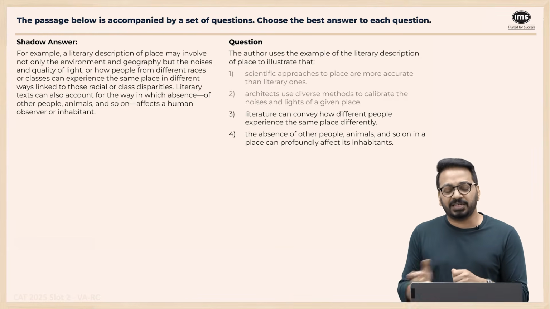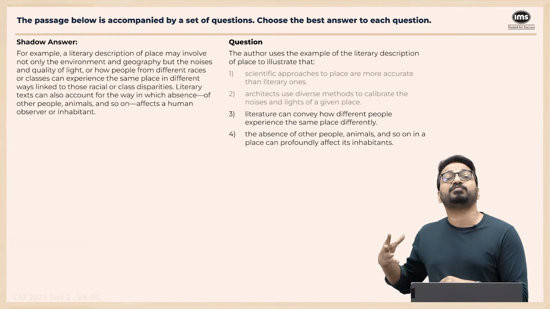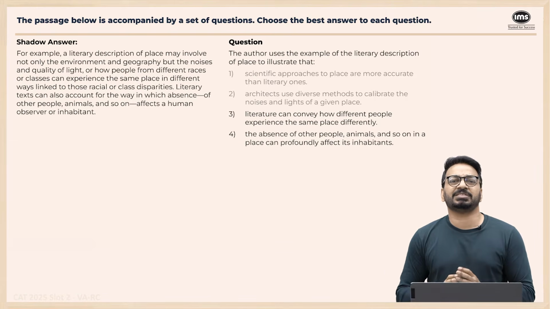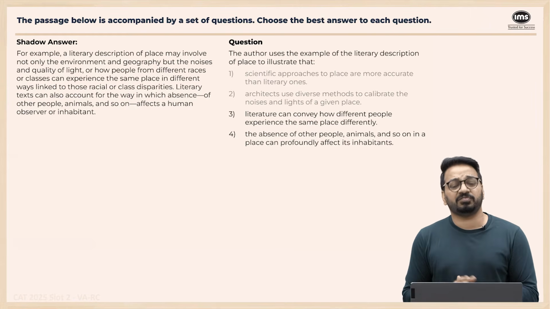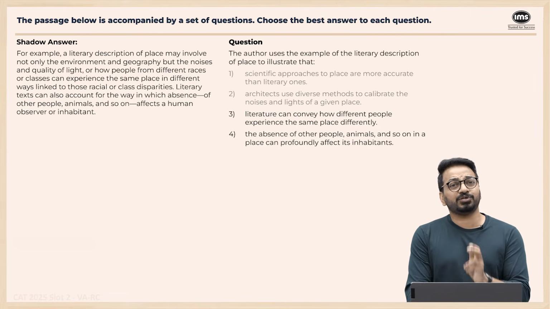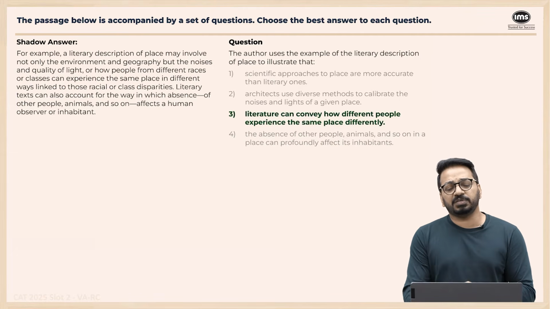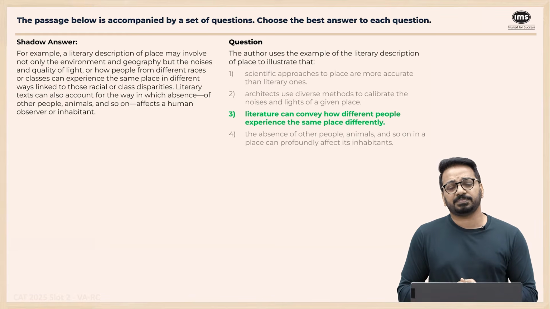Option 4 is adding an extra dimension. The absence of other people or animals and so on in a place can profoundly affect, right? So the strongly affect part is not mentioned. It only says we can know how it affects. It can be strong, it can be weak, it can be no effect also. So which is why option 4 is tricky, but that goes. But option 3 is clearly stated: how different people can experience a place differently. So the right answer on this one, option 3.